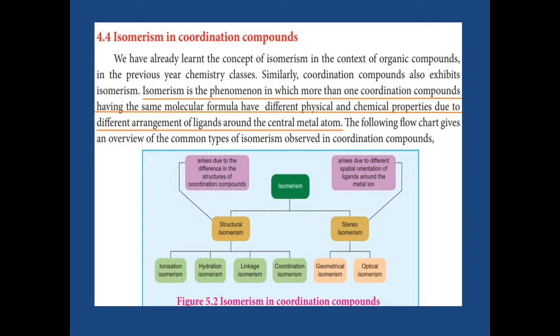Under structural isomerism, we are going to learn four isomerisms: ionization isomerism, hydration isomerism, linkage isomerism, and coordination isomerism. Stereoisomerism arises because of different spatial arrangement of ligands around the metal atom. Under stereoisomerism, we are going to learn two types: geometrical isomerism and optical isomerism.